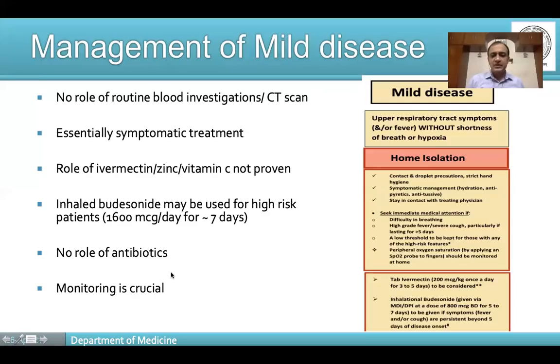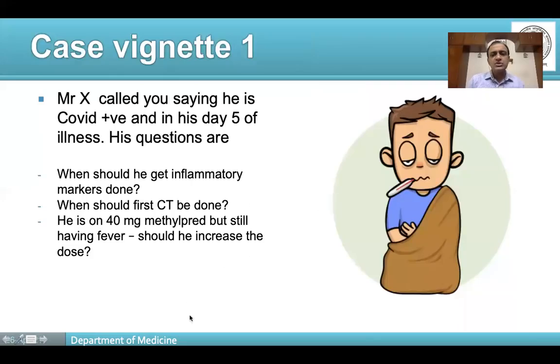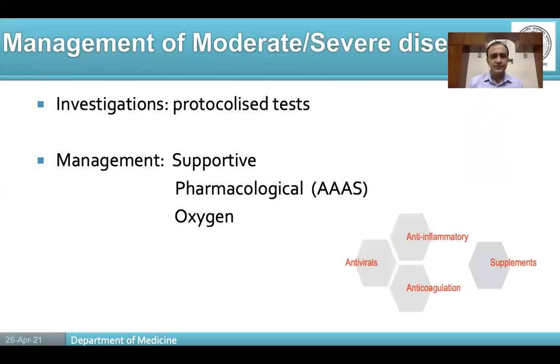There is no role of antibiotics, and monitoring is very crucial. Monitoring of vitals, BP, pulse, respiration, temperature, and especially saturation, to see whether mild disease is progressing into moderate or severe disease. Right. So the answer to Mr. X's question would be that since he's having mild symptoms, he need not get any investigations done, including CT scan, and he is better off stopping his steroids, because steroids are a double-edged sword and they are clearly not indicated in patients of mild COVID-19.